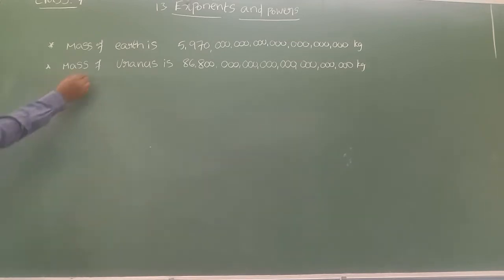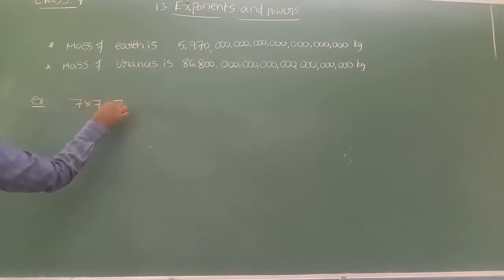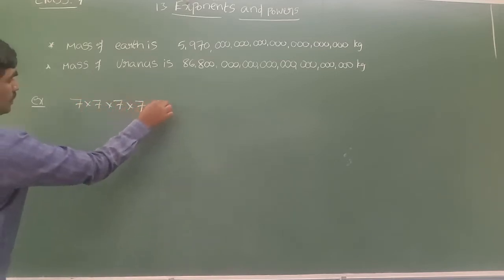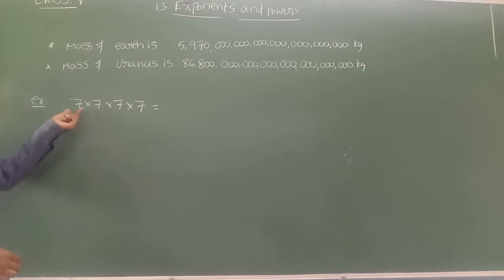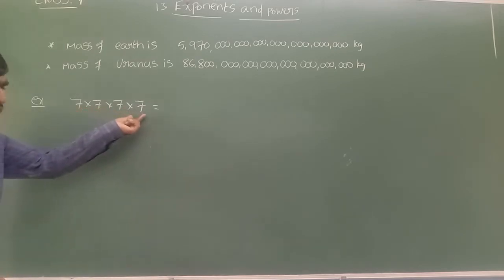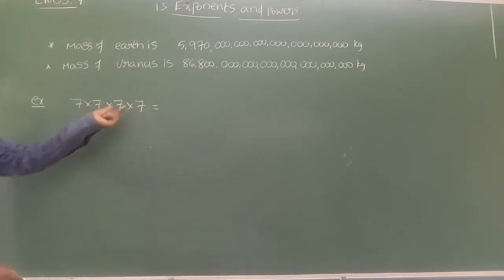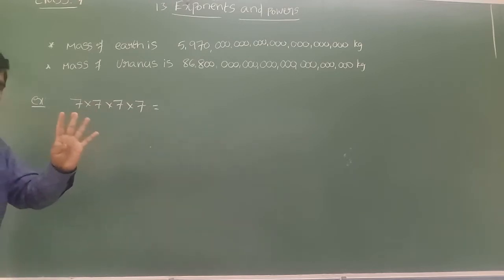Children, see here. Let me take one example. Suppose I write here 7 into 7 into 7 into 7. So what are we doing here? We are multiplying the number 7 by itself. How many times are we multiplying? We are multiplying it 4 times.